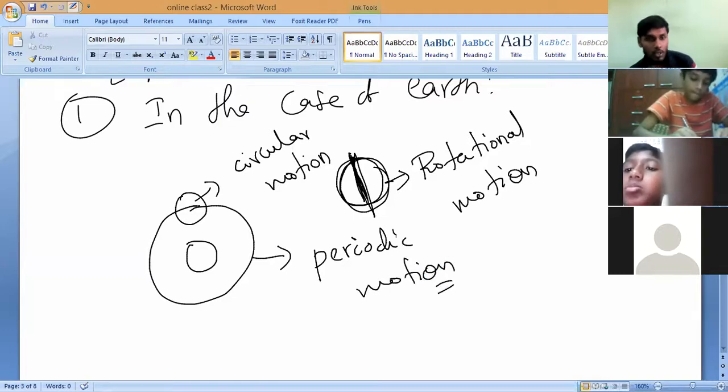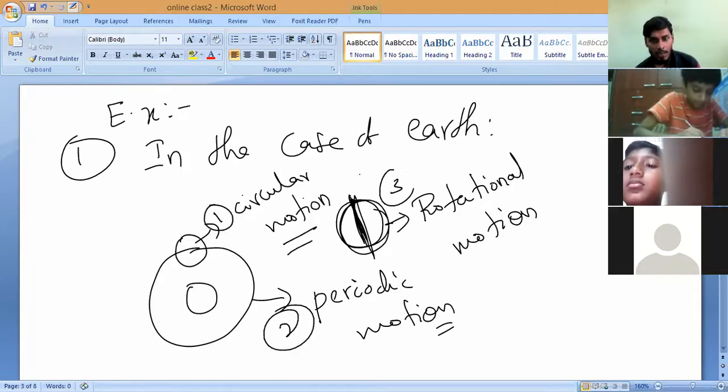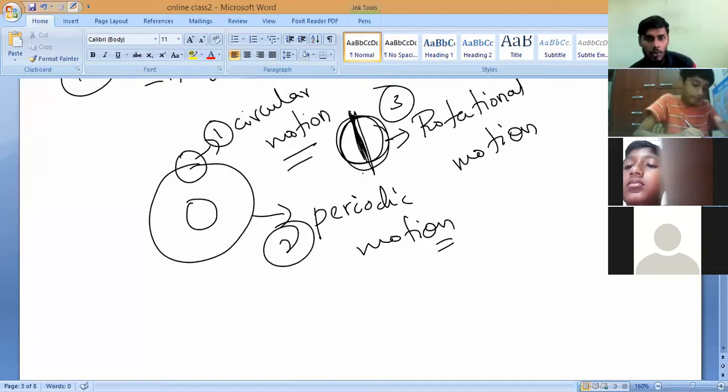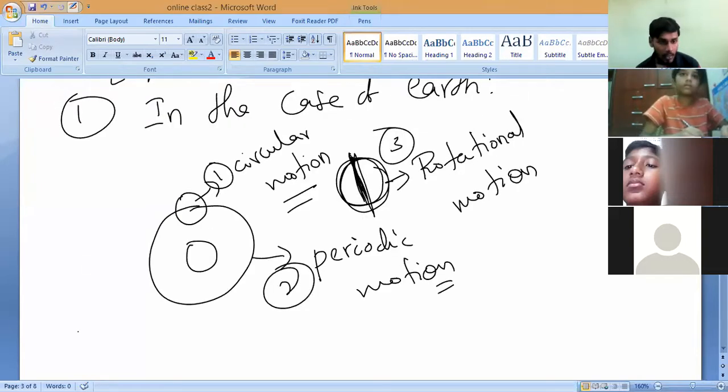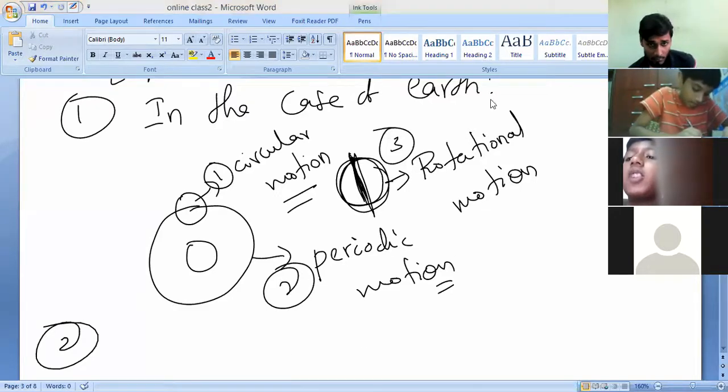Note it down. So in the case of Earth, how many motions are there? Three motions: circular motion, periodic motion, and rotational motion. Note it down, all of you. This is Example 1. So in the case of Earth, what kind of motions are there? Circular motion, periodic motion, rotational motion.